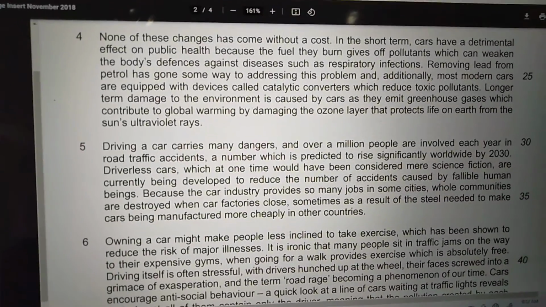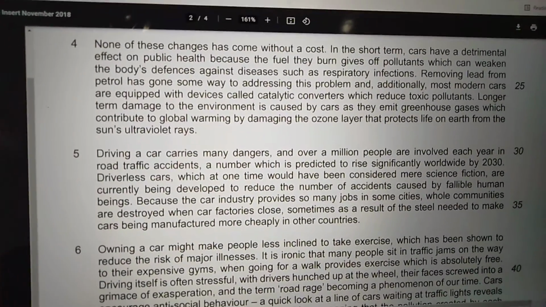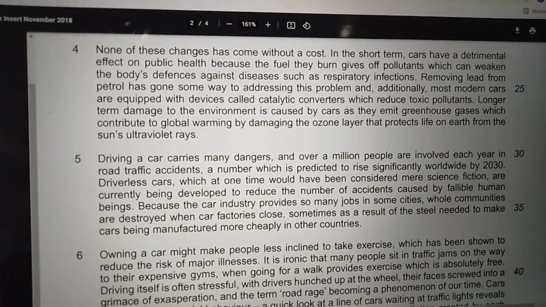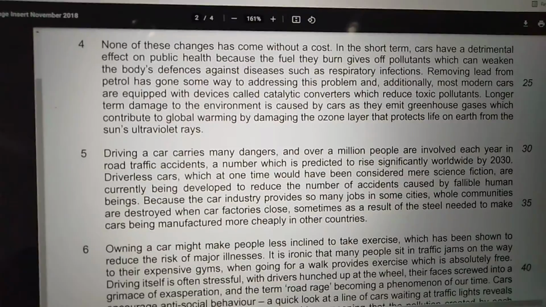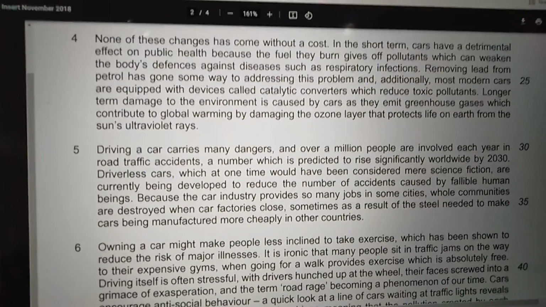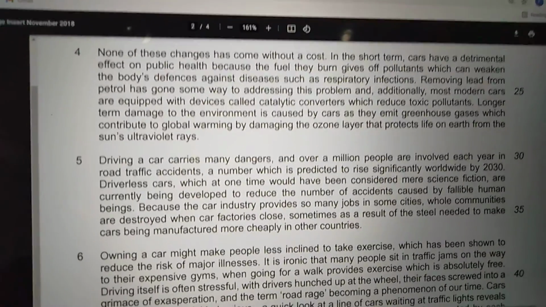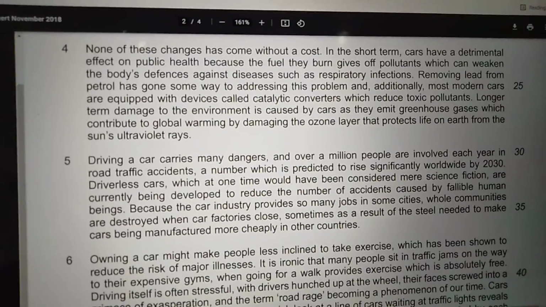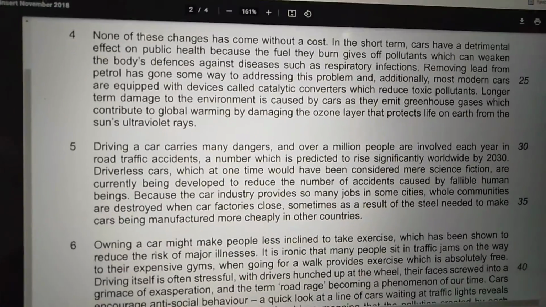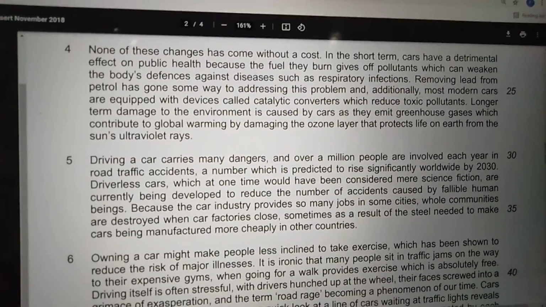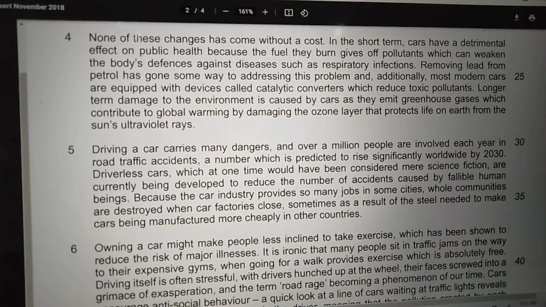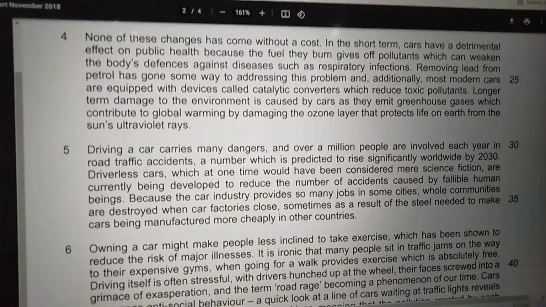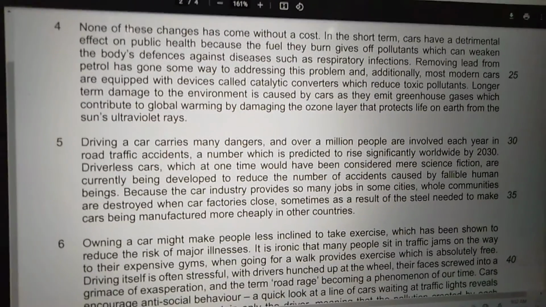Now the fourth para is about, definitely, we have read about the changes the car has brought, the advantages which came along with the invention of car. But definitely if something has advantages, that thing is going to have disadvantages as well. And from the fourth para we are going to talk about the disadvantages of cars. See, none of these changes has come without a cost.